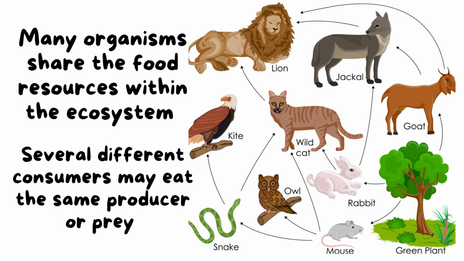It can be eaten by the snake or the wild cat, and so on. So several different consumers may eat the same producer or prey. And this is called the interaction in the food web.